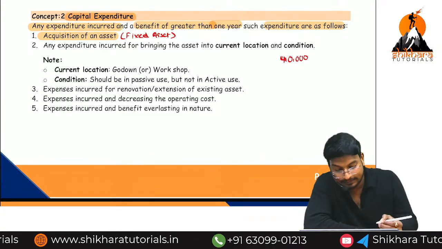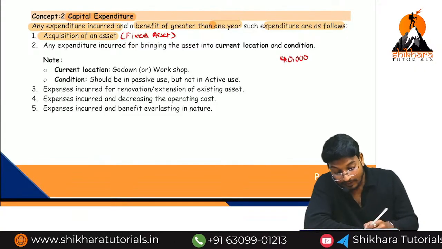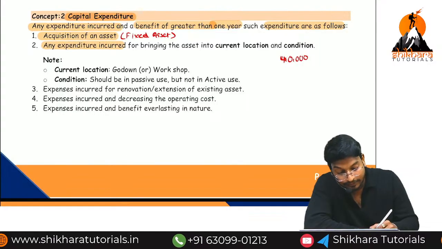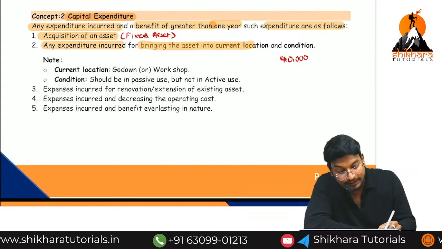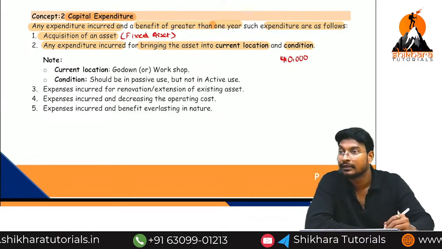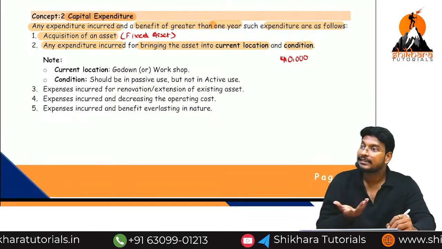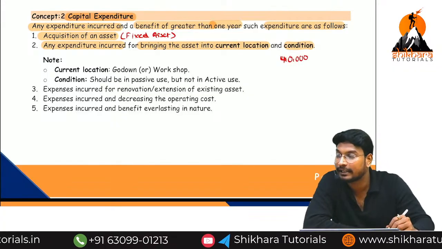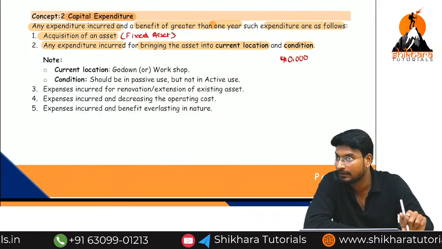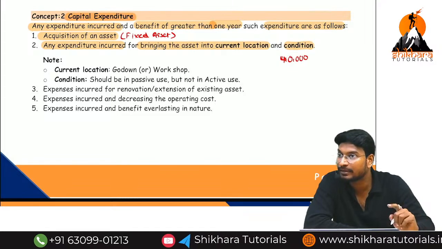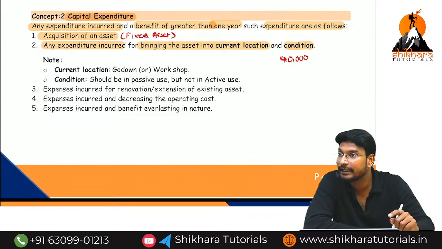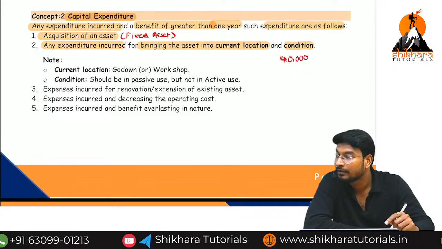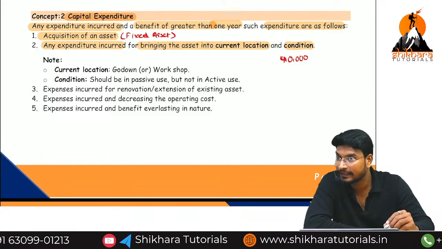Next one, any expenditure incurred for bringing the asset into its current location or condition. For example, after purchasing the AC, only one person can carry the AC from the shop to the business premises, or we need transportation expenses. We need to incur the transportation expenses.